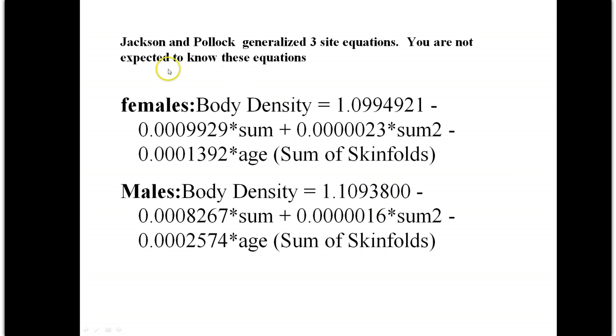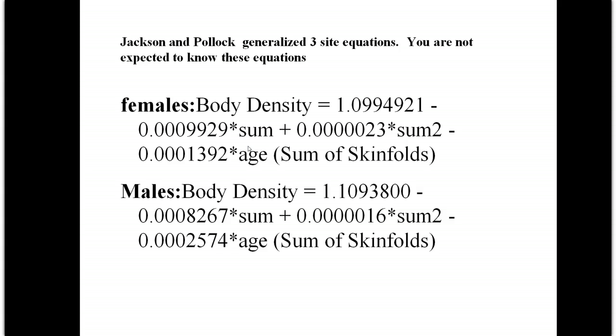These equations were developed by regression analysis. Basically, they said, okay, we know what the body density is because we've done hydrostatic weighing on these people. They're all based on hydrostatic weighing. Then they took all of the different skin folds as well as any other information they knew about them, including their age, and they put them into computer software and said, look, here's the calculation you can run through to figure out what the body density is.